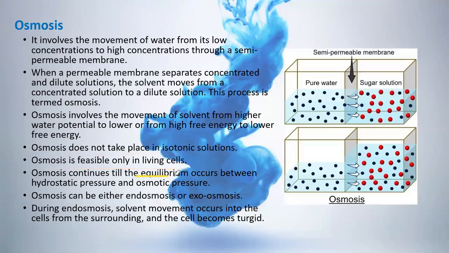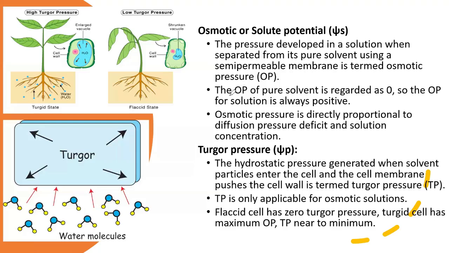It continues till equilibrium occurs between the hydrostatic pressure and the osmotic pressure. It can be either endosmosis or exosmosis. During endosmosis, solvent movement occurs into the cells from the surroundings, and the cell becomes turgid. In this picture, we can understand the osmotic or solute potential. The pressure developed by a solution when separated from its pure solvent using a semi-permeable membrane is known as the osmotic potential or osmotic pressure.